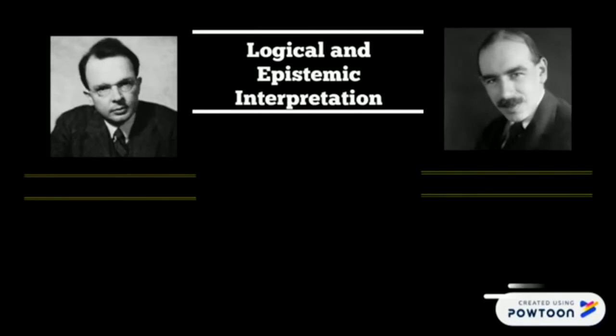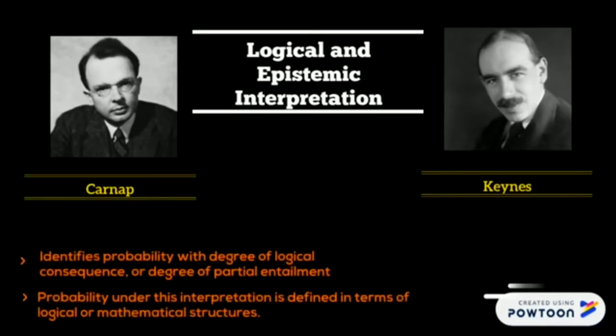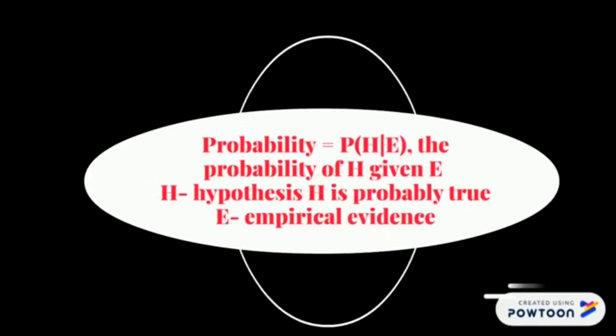The logical and epistemic interpretation, developed by Carnap and Keynes, identifies probability with degree of logical consequence or degree of partial entailment. Probability under this interpretation is defined in terms of logical or mathematical structure. This is called the logical probability of H given E, or the epistemic probability of H given E, or the inductive probability of H given E.